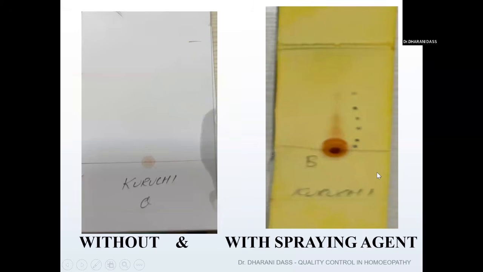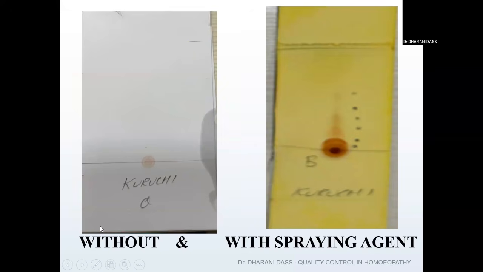This is one more drug. I want to show you the difference of the visualizing agent. I've told you about detecting and visualizing agents, right? This is the same Kuruchi. After running the TLC, once the solvent goes and stops at one point, you have to mark it with a pencil or pen.